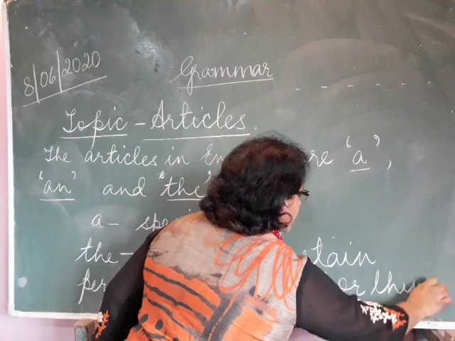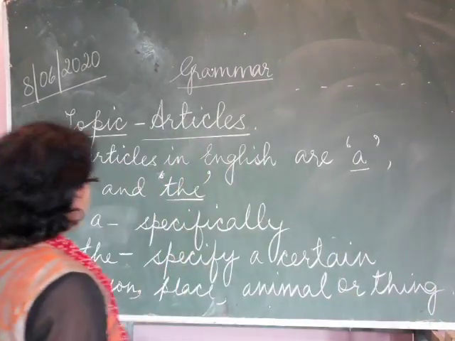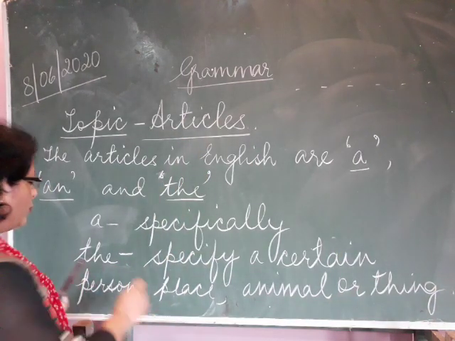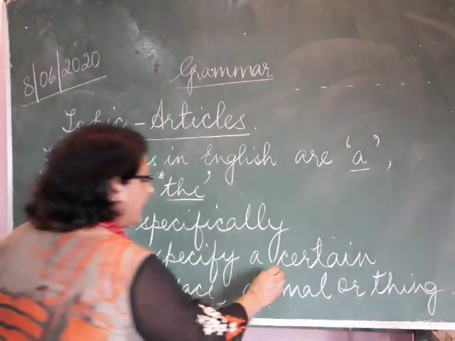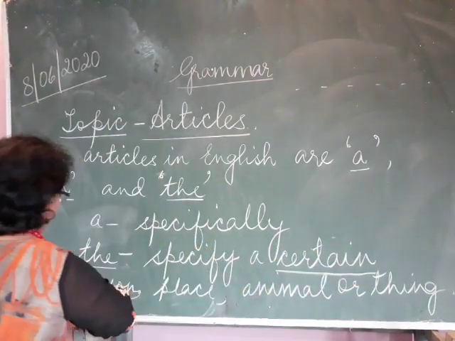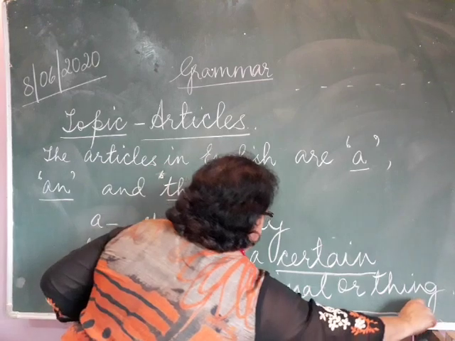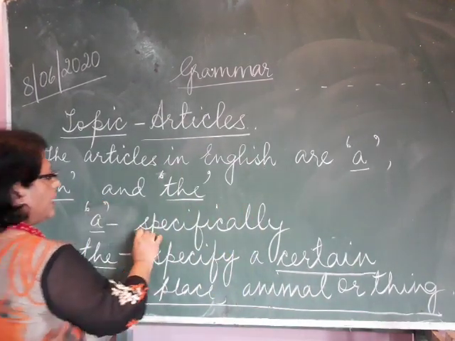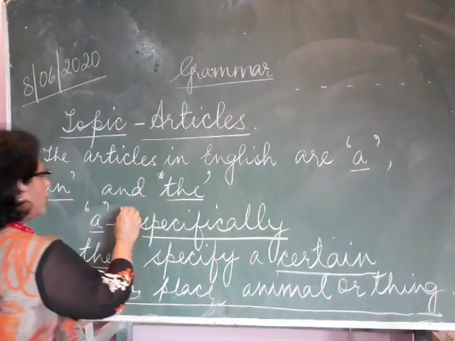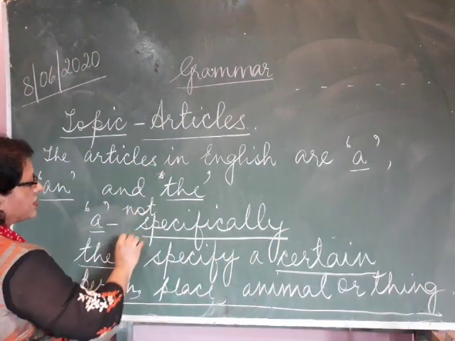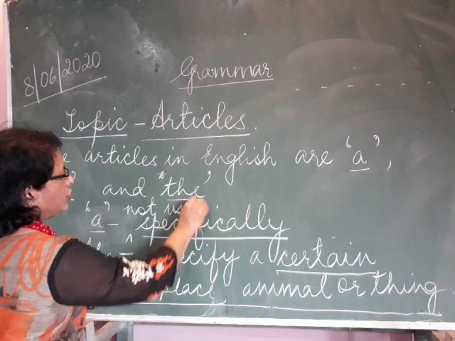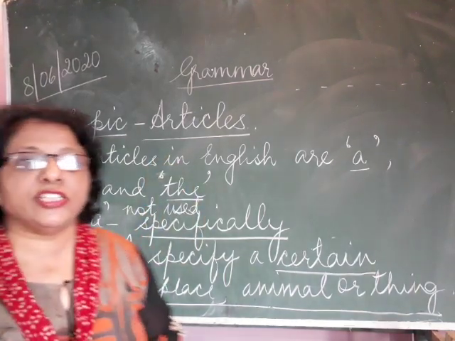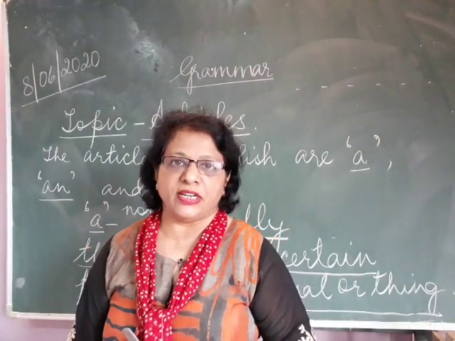That's why article the is used. Article the is used to specify a certain person, place, animal or a thing. Article a is not used specifically. It is used in general.